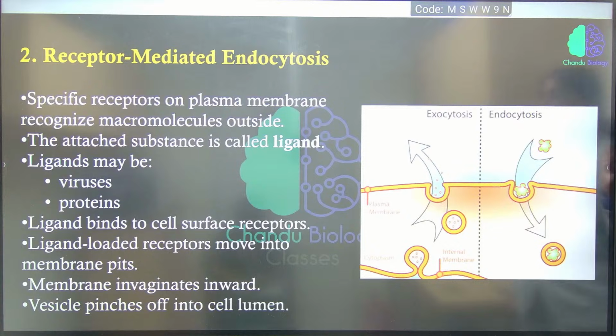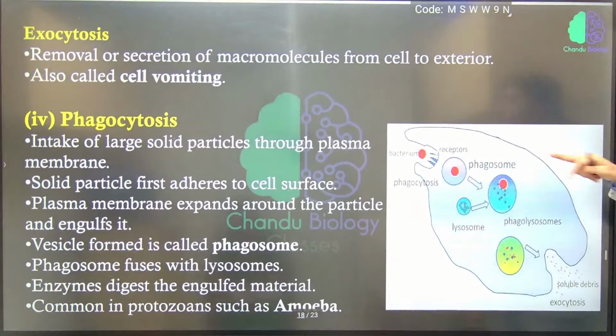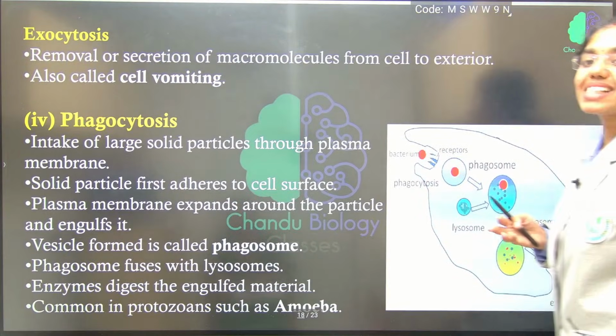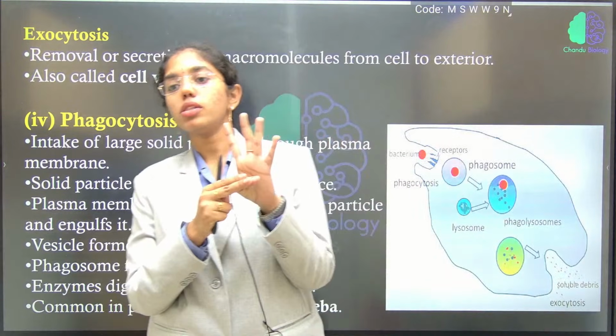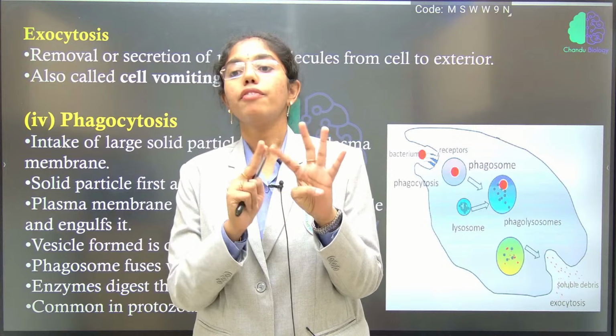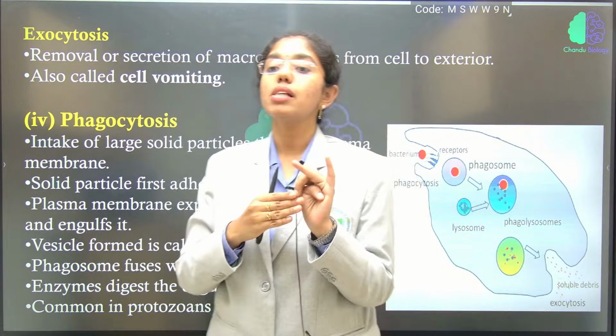Okay, fine, right? Receptor mediated endocytosis. Next is what is exocytosis. Exocytosis is also known as cell vomiting. Endocytosis is of two types: pinocytosis, which is cell drinking, and phagocytosis, which is cell eating. Exocytosis is cell vomiting.